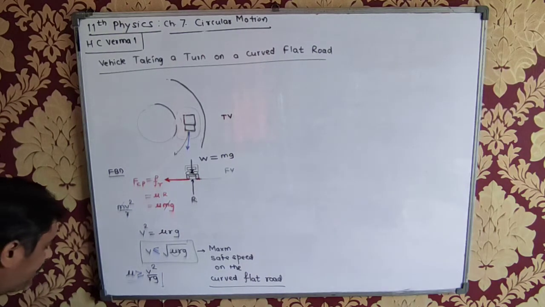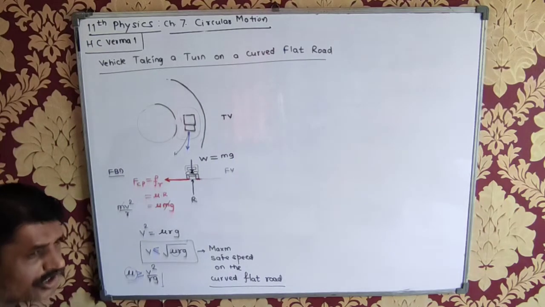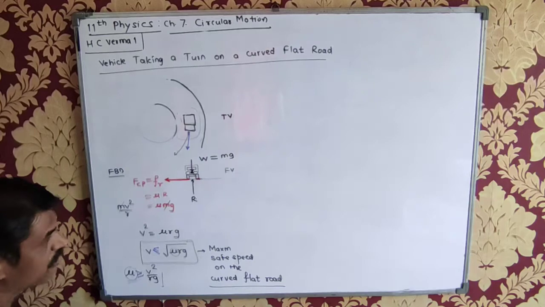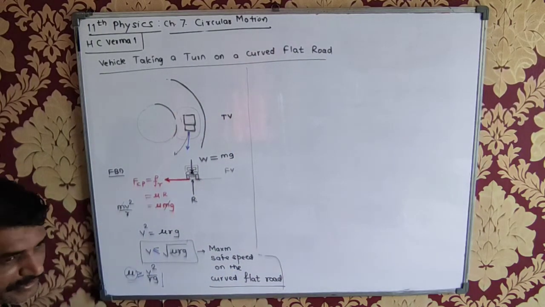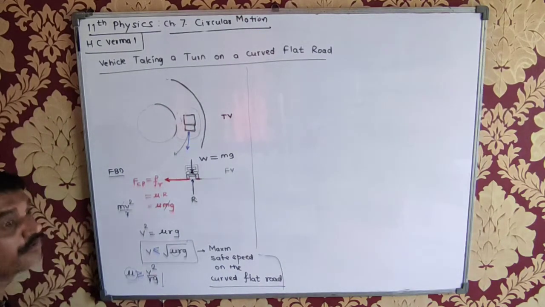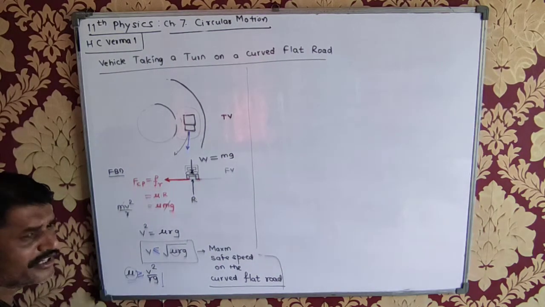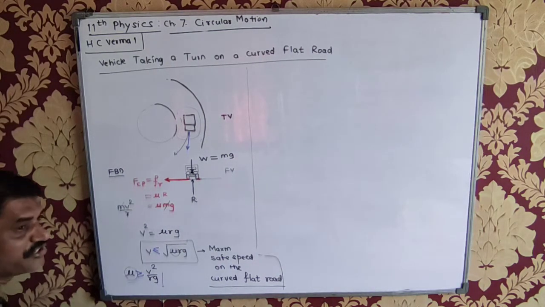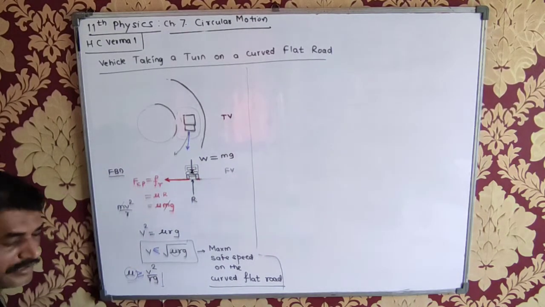Now what will happen if we increase the value of mu? What does increasing mu mean? Make the road rough. Friction should be more. The road should be as rough as possible. But what will be the cause because of this? If the road is rough, it will cause more and more friction, more and more wear and tear of tires. That is not permissible, not allowed, not desirable. You will have to change the tires on a frequent basis because they will wear out quickly, isn't it?